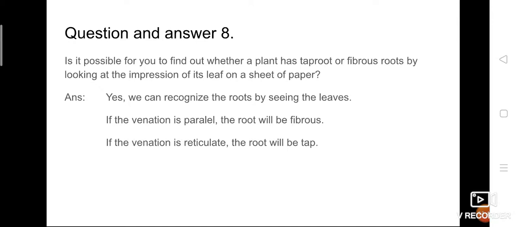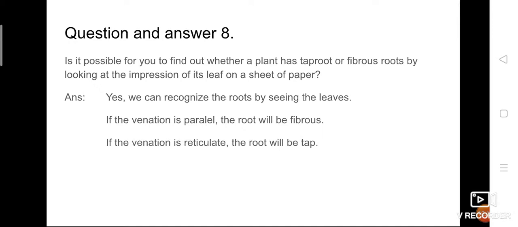Question number 8: Is it possible for you to find out whether a plant has taproot or fibrous root by looking at the impression of its leaf on a sheet of paper? Now we only discuss the same thing as questions 6 and 7. By seeing the impression of the leaf on a sheet of paper, can you say what type of roots they have? Yes, we can recognize.